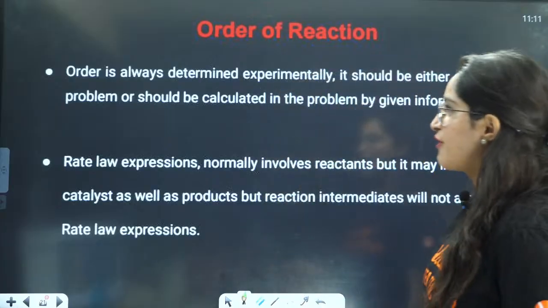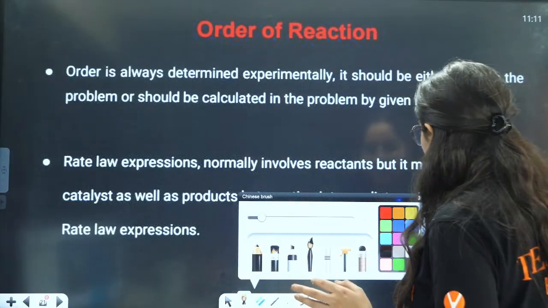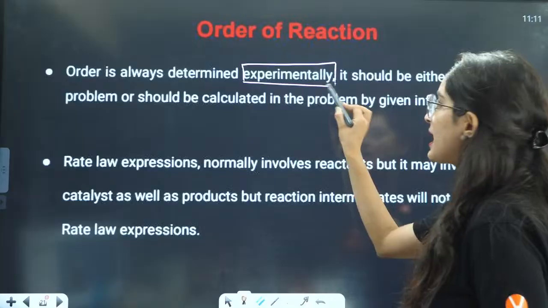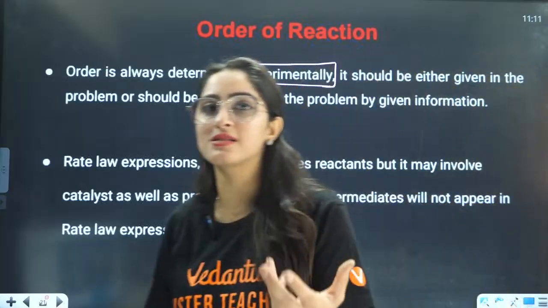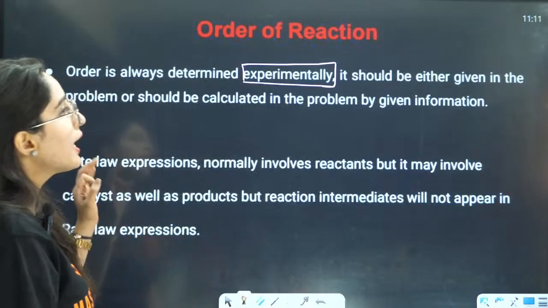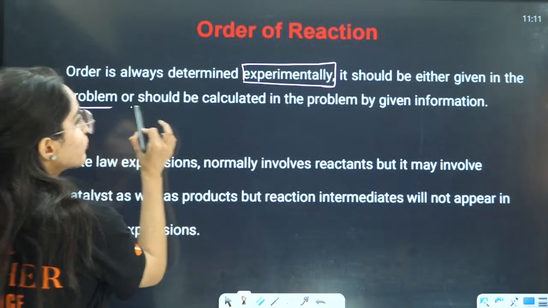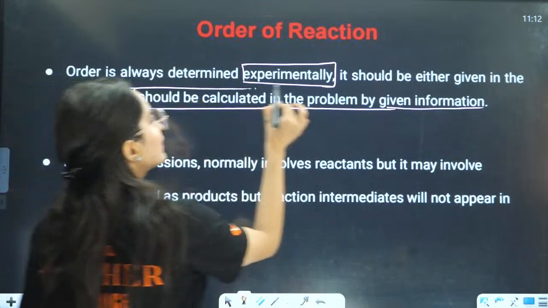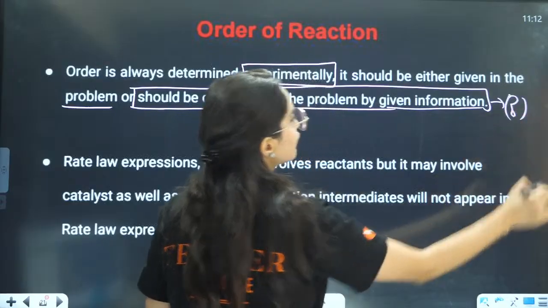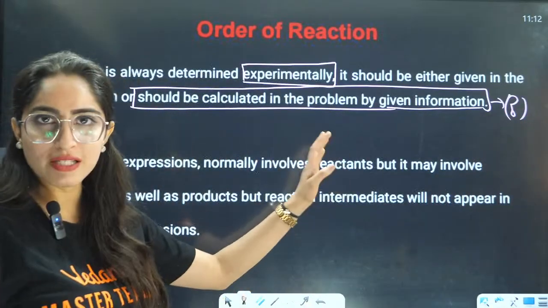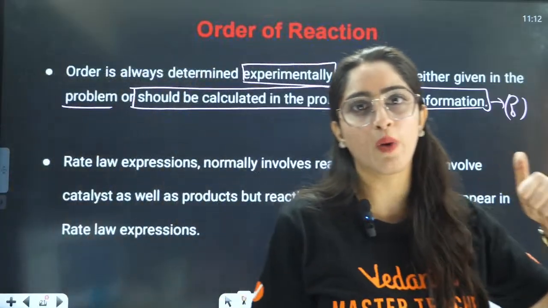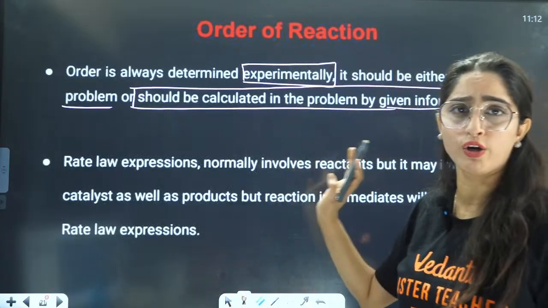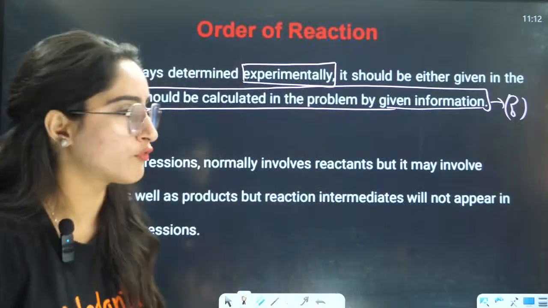Okay, yes, very good. Now, the order of the reaction has a few more points. Order is always determined experimentally, right? As I told you already, we cannot just look at the reaction and tell the order of the reaction. It should either be given in the problem or be calculated from the information given. We will see how we can calculate the order of the reaction with the information given to you, at the end of this class, when we study order 0, 1 and 2, right?